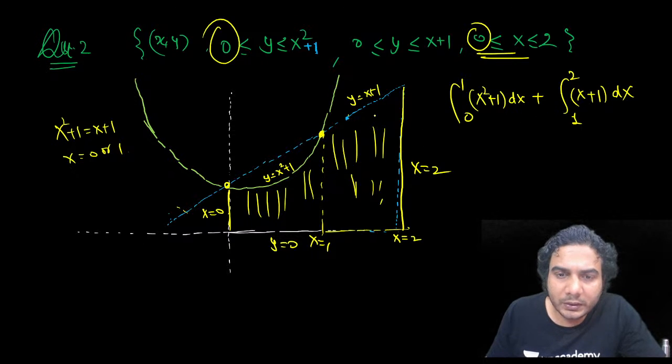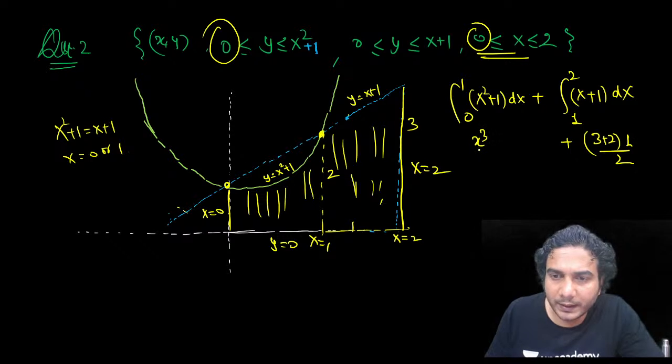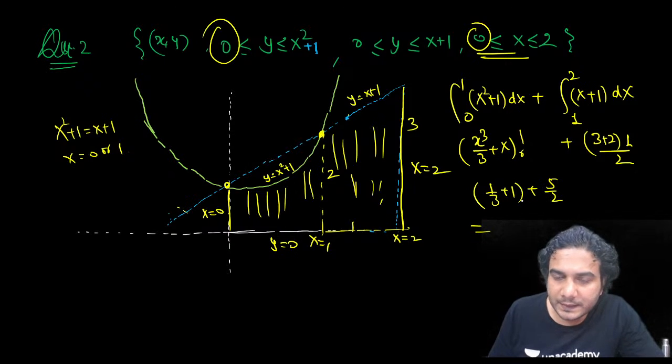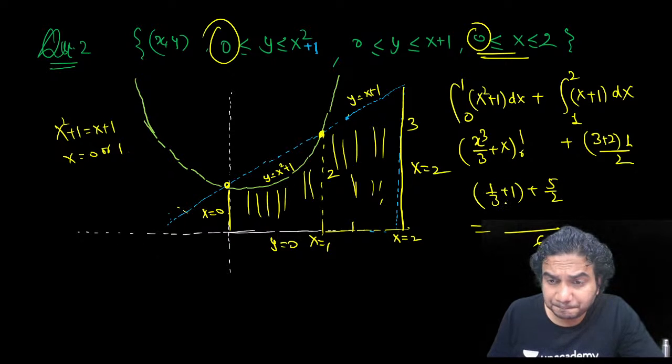Yes. तो ये तो खैर ट्रेपेजियम का एरिया, we can directly write the area of the trapezium. This length is 3, this length is 2, and this length is 1. So the area of the trapezium is the sum of parallel sides, 3 plus 2, into the distance between the sides, 1, divided by 2. And this we can integrate, x square plus 1, so it is going to be x cube by 3 plus x, from 0 to 1. So it is going to be 1 by 3 plus 1, and this is going to be 5 by 2. So the final answer, if I take LCM 6, then this will be